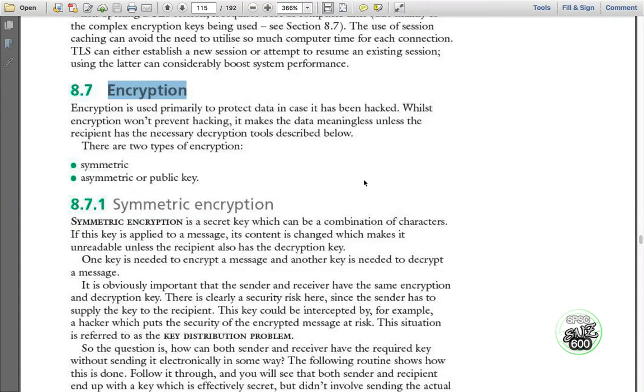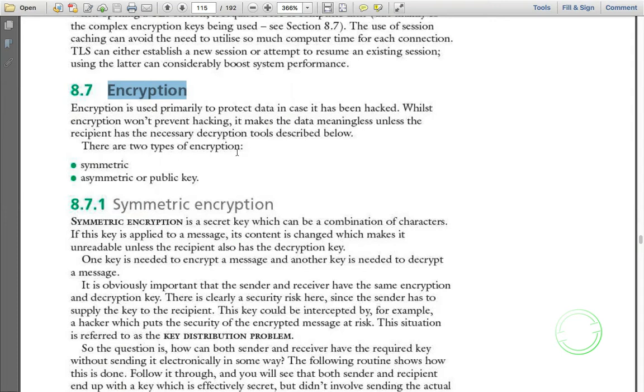Whatever techniques you apply to make the data unreadable, the same techniques are needed to make the data readable again. So the recipient needs to apply the same method to read the data. Even if a hacker hacks the information in the middle, he cannot understand it because the data is meaningless for him.